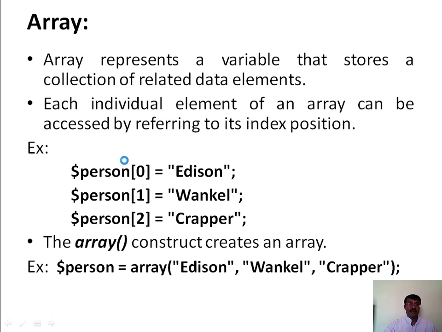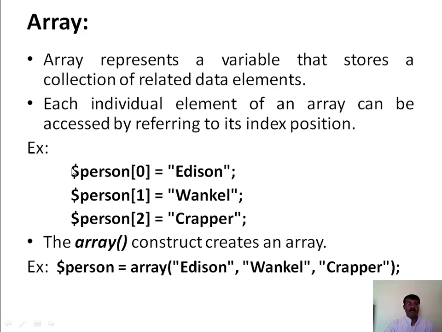Next is array data type. An array represents a variable that stores a collection of related data elements under one name, under one variable name. Each individual element of an array can be accessed by referring to its index position. In PHP, the index is specified either numerically or alphabetically. So that's about arrays. Here there are some examples.